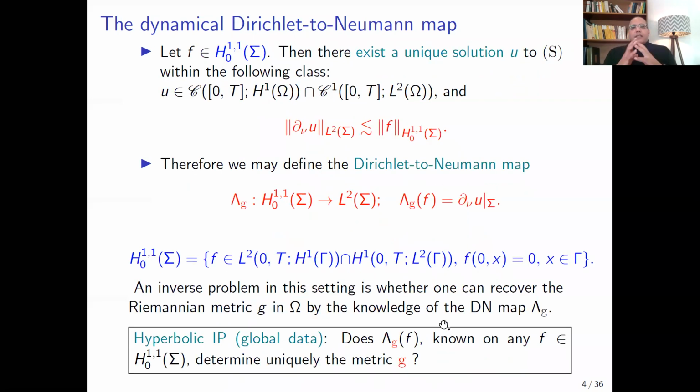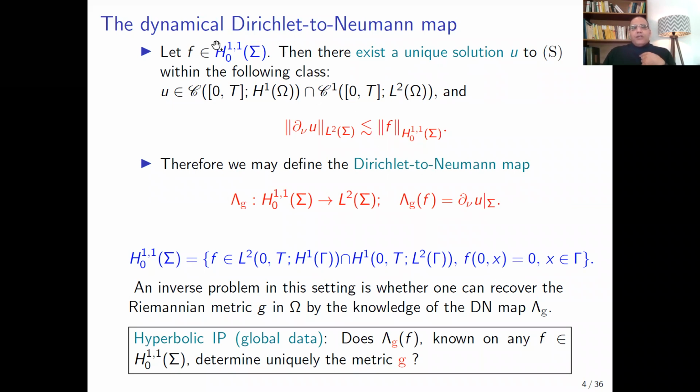It is well known that if we assume the boundary condition f is in H^1_0 of Sigma, this space is, roughly speaking, the set of functions which are H1 in both variables t and x, and which satisfy some compatibility condition with the initial data.